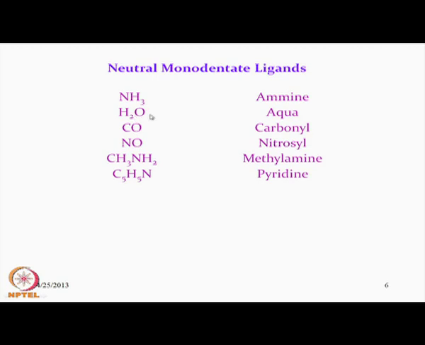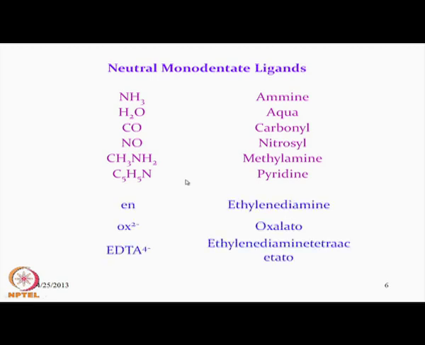salts, we see that depending upon the number of hydration, the water molecules are bound to the metal center. So, the aqua ligands were initially present, then addition of ammonia gives us the corresponding substitution of aqua ligands by amines. Then carbon monoxide can bind to the metal center giving the corresponding carbonyl ligands. Then nitric oxide also, and related to amine we can have methylamine and pyridine. So, these are some of the neutral monodentate ligands.